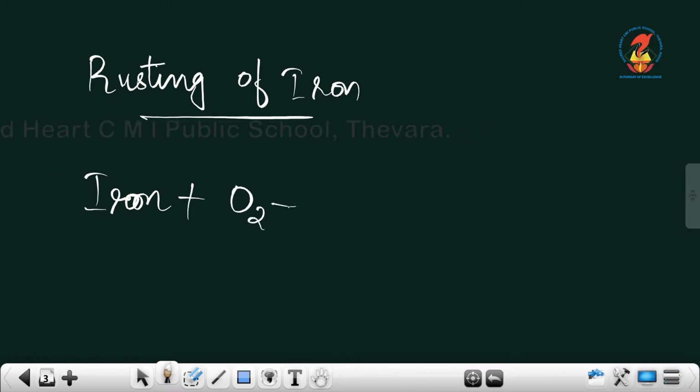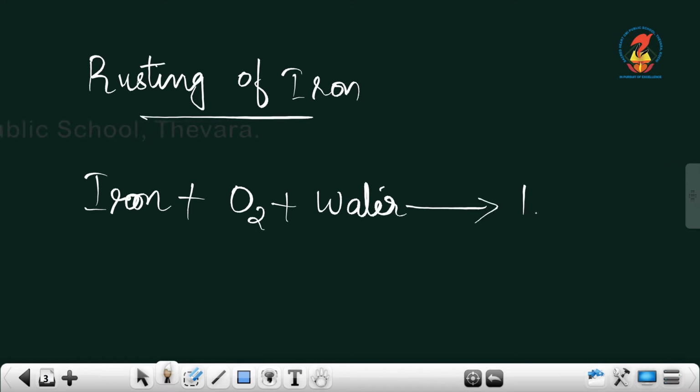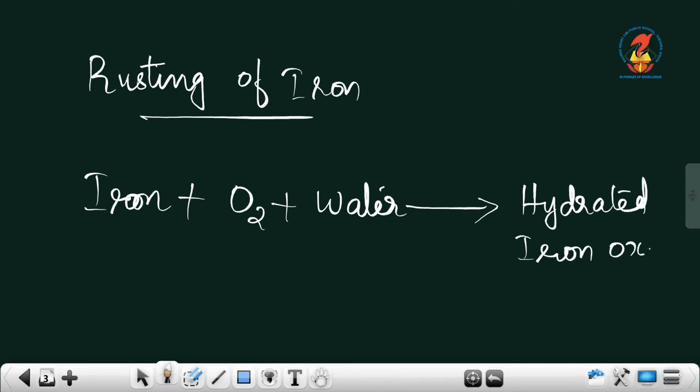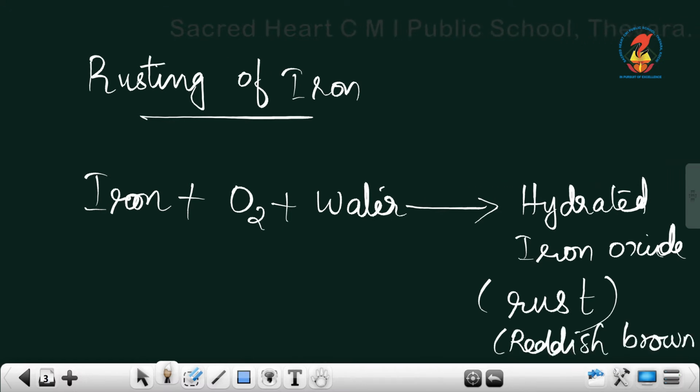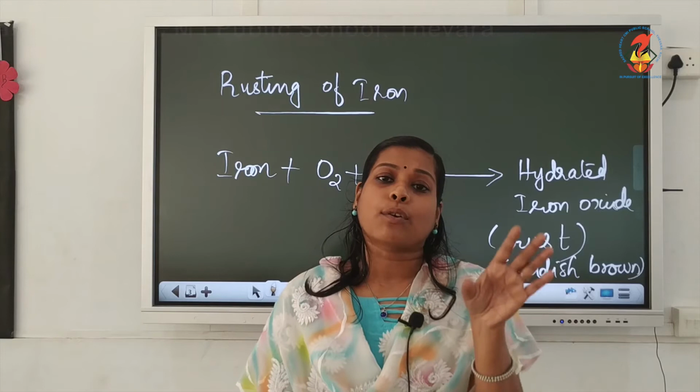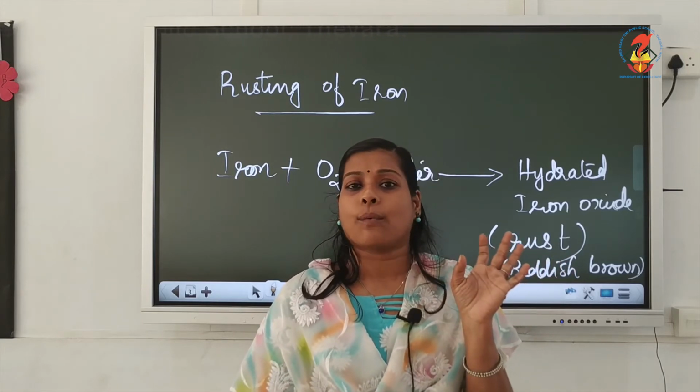Okay, we can see iron when exposed to oxygen and water present in the atmosphere, hydrated iron oxide will be produced, which is actually rust, which is reddish brown colored material. If this knife and all kept for a long time without using, you might have seen that reddish coat over that material.